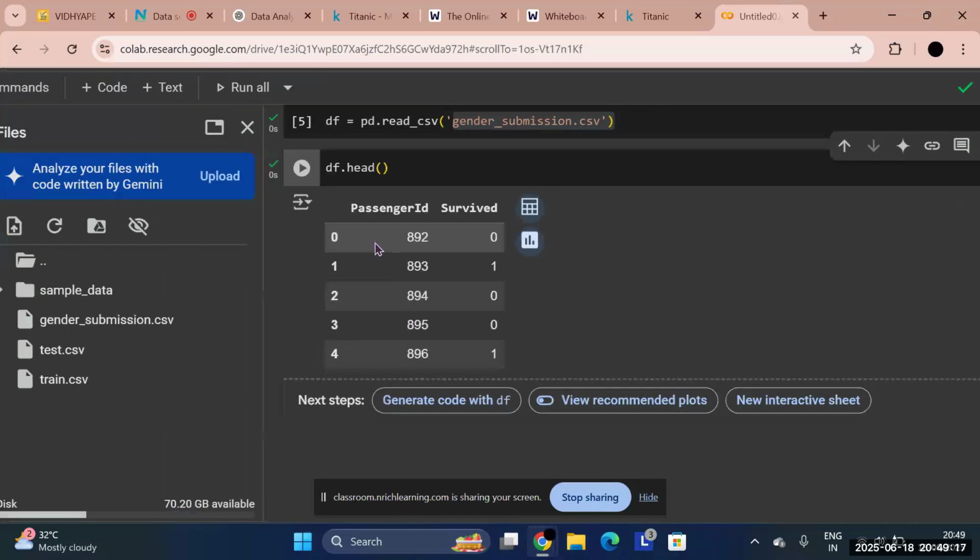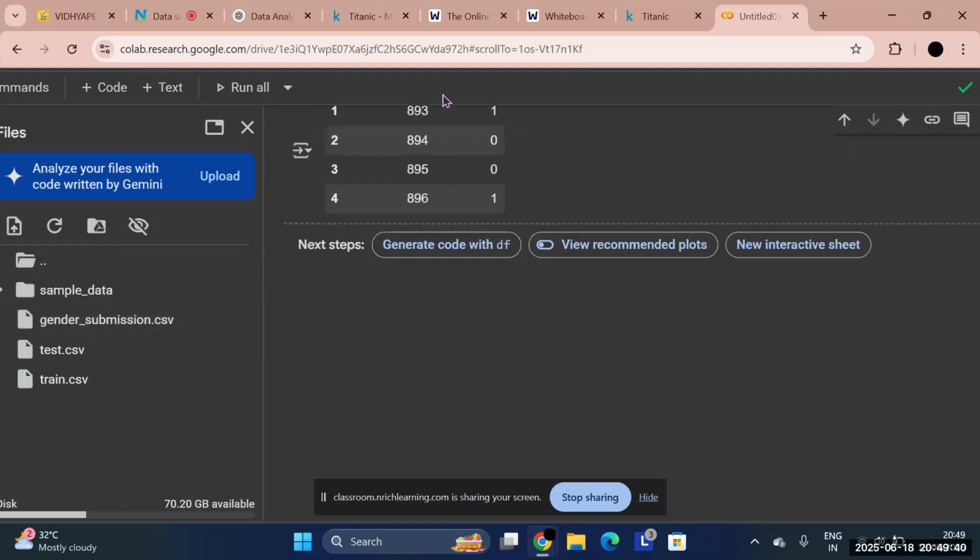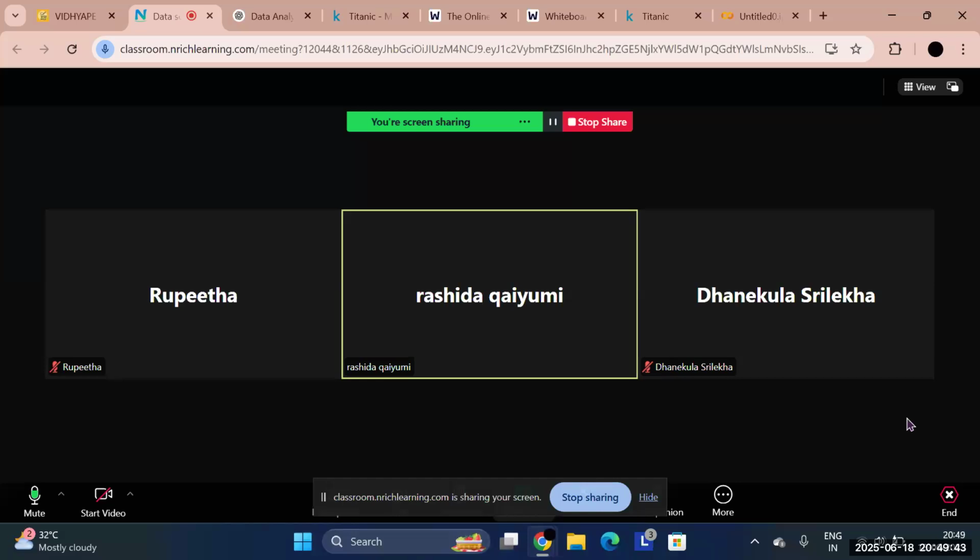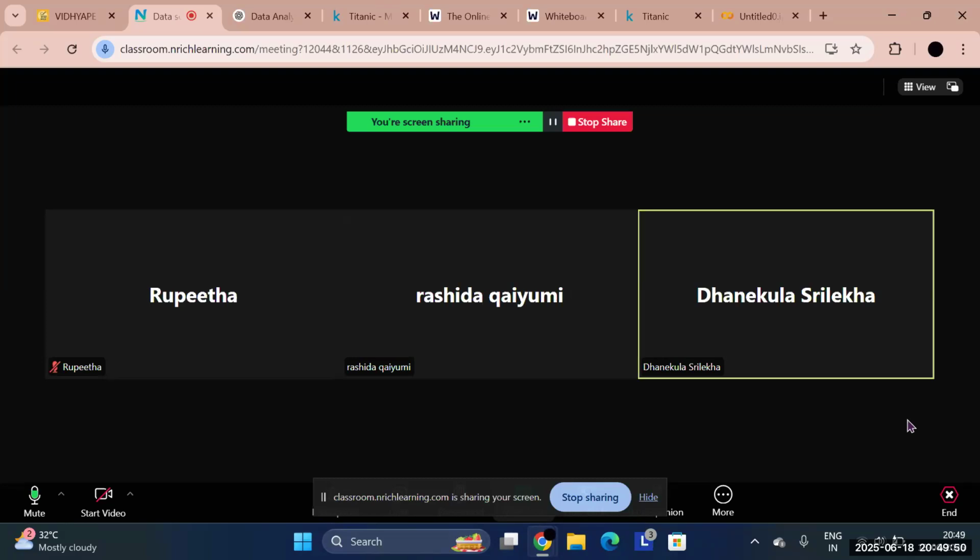Let's say I gave it the first method. See, here it gave me the first five rows. As I said, the head operation gives the first 5 rows, whatever number of rows and columns my data set has. If I use this head function, it will only give me the top 5 rows of my data set. Understood? Okay guys, at what level are you? Have you explored Kaggle? Have you downloaded the data set? Yes? Okay, very good.